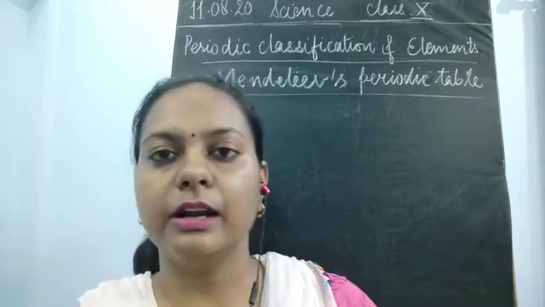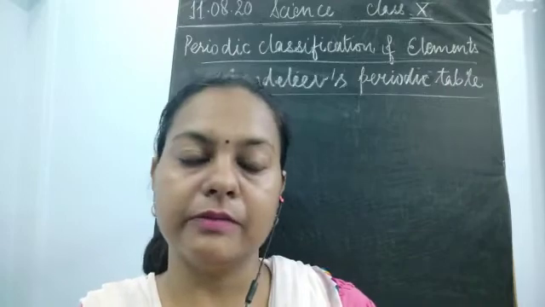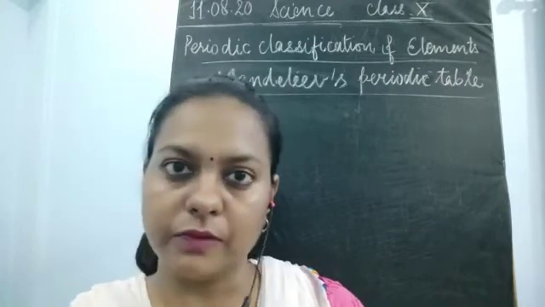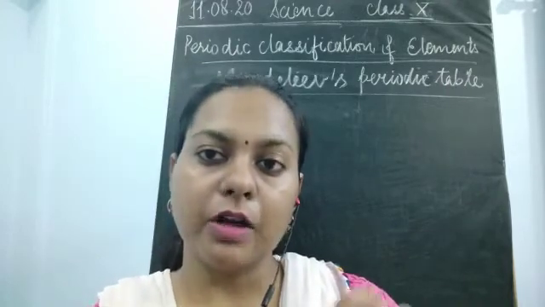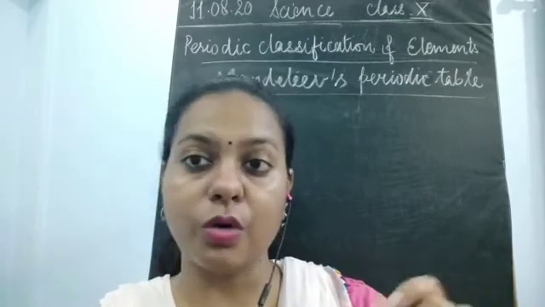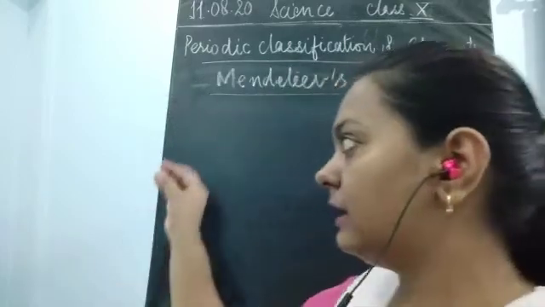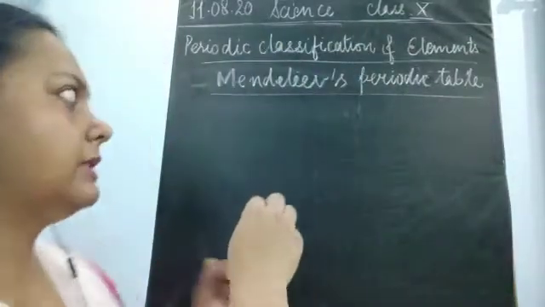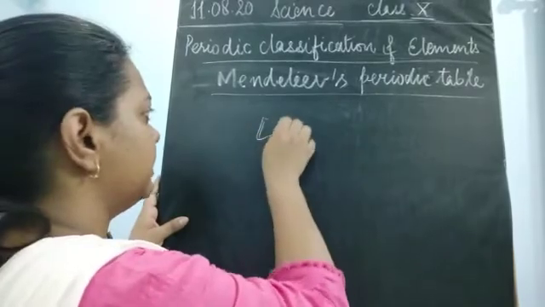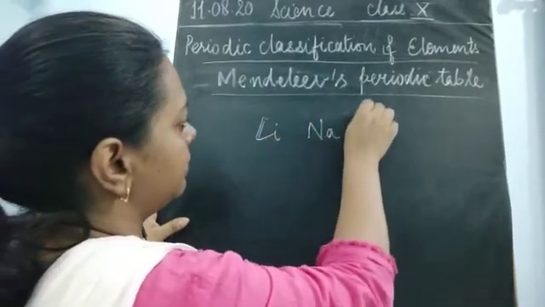The Dobereiner triad says that whenever we classify three elements in the increasing order of atomic masses, the atomic mass of the middle element is the average of the atomic masses of the first and the third elements. We studied the triad of lithium, sodium and potassium.